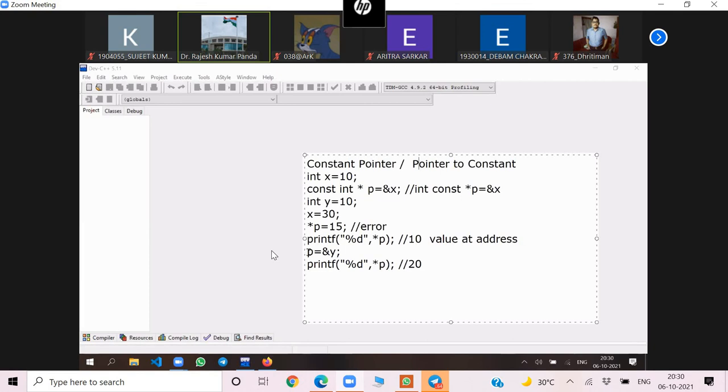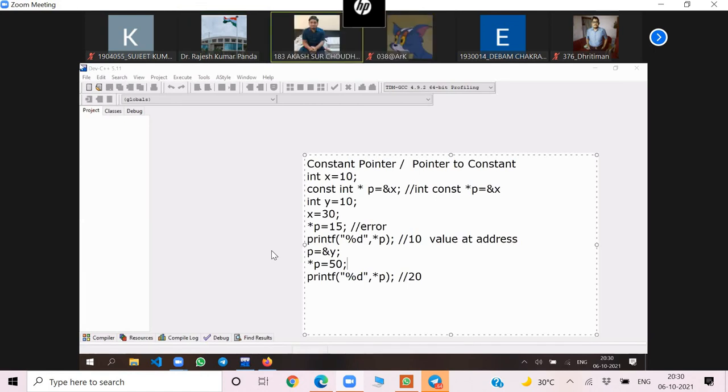You know, p can point to y also. It is not an error. But after p is equal to address of y, if I write star p is equal to 50, it will give an error. Meaning the value cannot be changed. In constant pointer, the address cannot be changed. But in pointer to constant, the value cannot be changed.